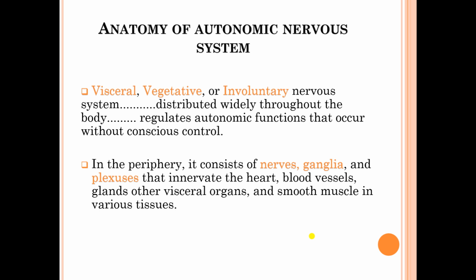Now we look at the anatomy of the nervous system. Nervous system can be also called as visceral, vegetative, or involuntary nervous system. It is distributed widely throughout the body. It regulates autonomic functions that occur without conscious control. In the periphery, it consists of nerves, ganglia, and plexus that innervate all of the major organs.